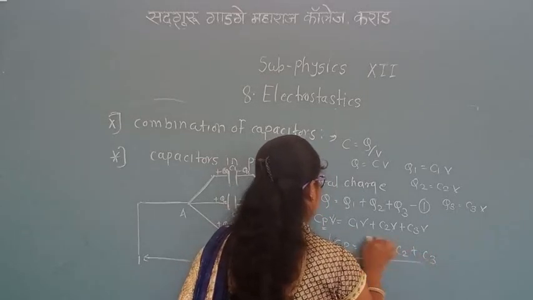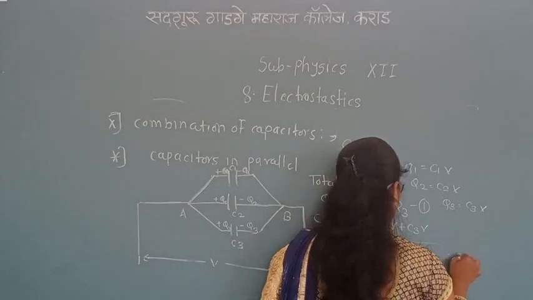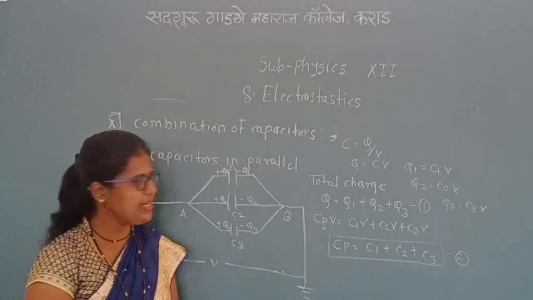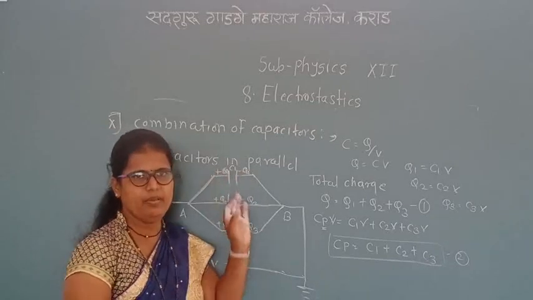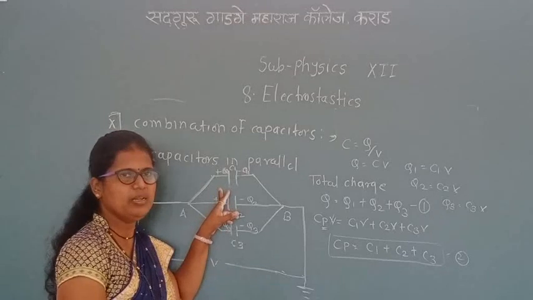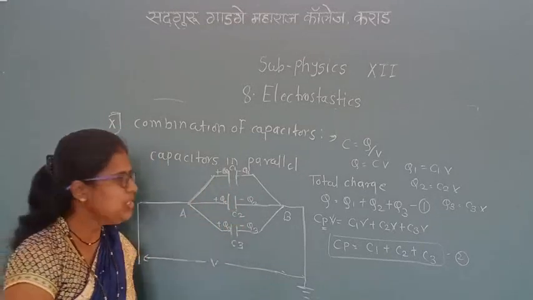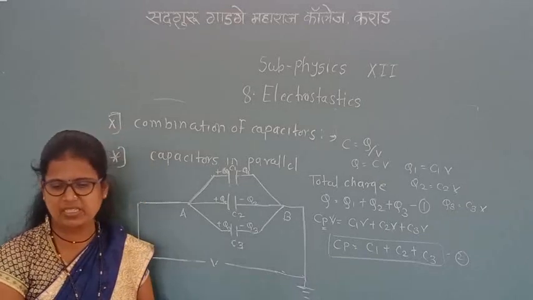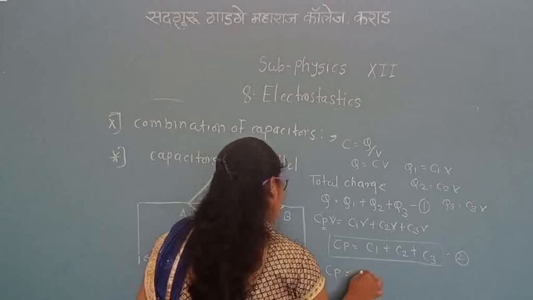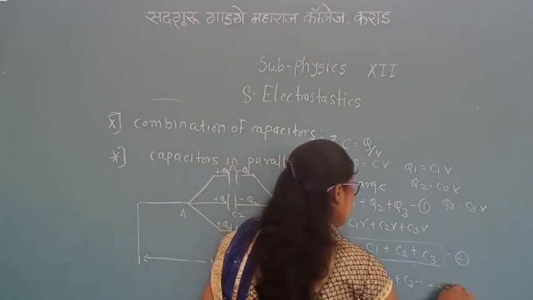These three capacitors are connected in parallel, and we get this equation. Because the potential is the same, the charge on each of the plates is different. They both have common terminals here. The general formula for n capacitors connected in parallel is Cp is equal to C1 plus C2 plus C3 plus and so on,